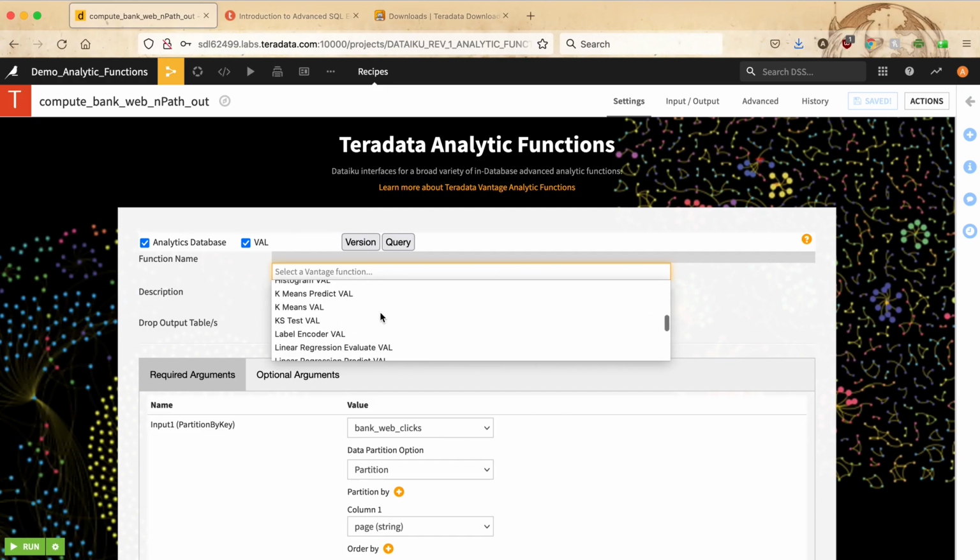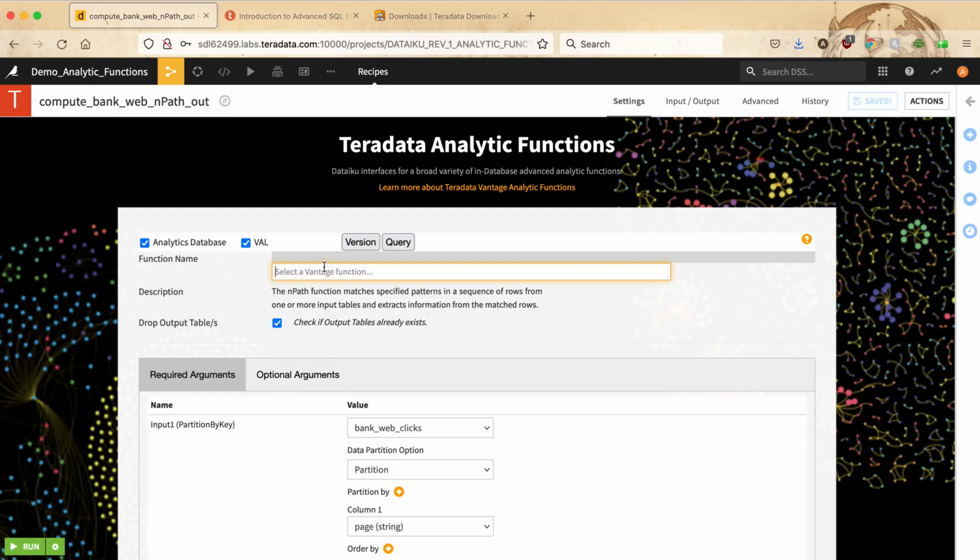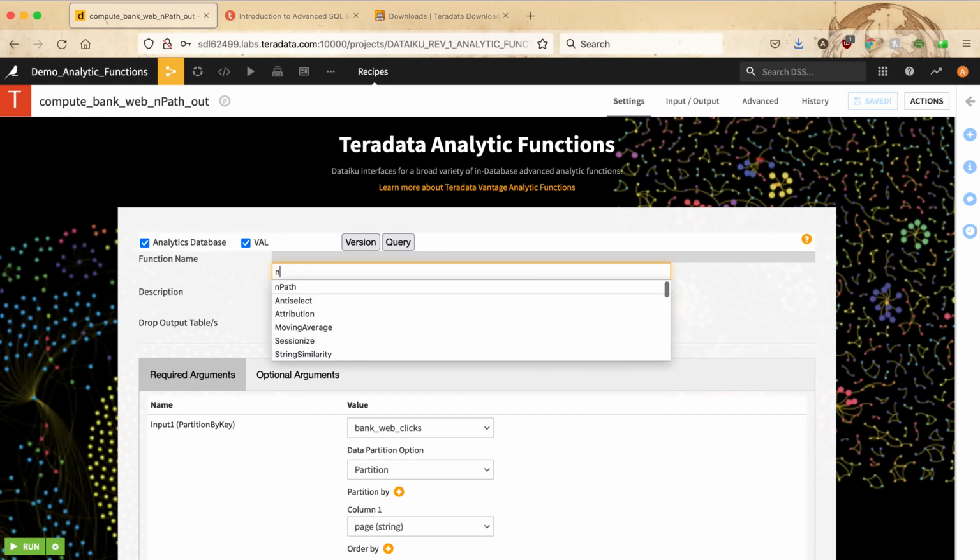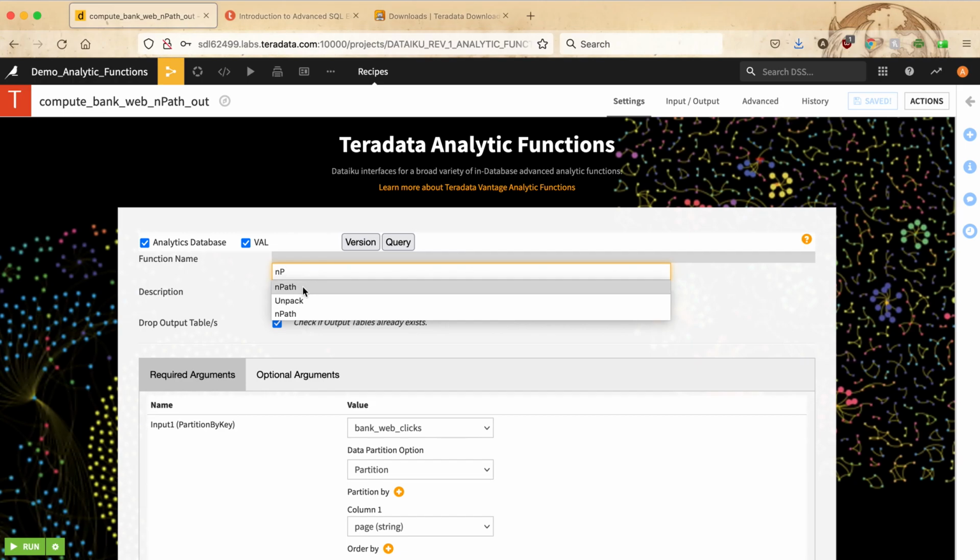So you can either pick the function that you would like from the list, or if you already know the name of the function, which in our case is npath, you can start typing it, and you will see that the plugin will try to complete the specification of the function. So we see a couple of functions that match our typing here, and we pick npath, which is the one that we want to use.